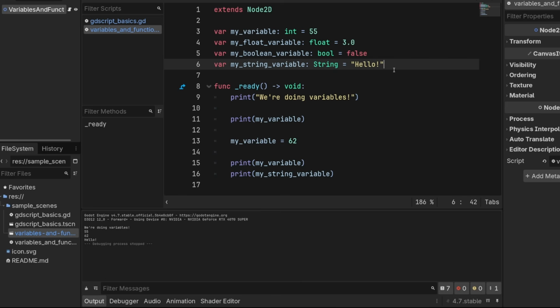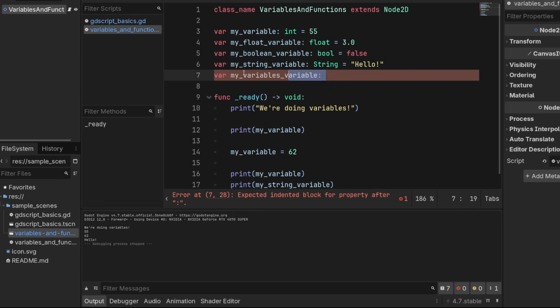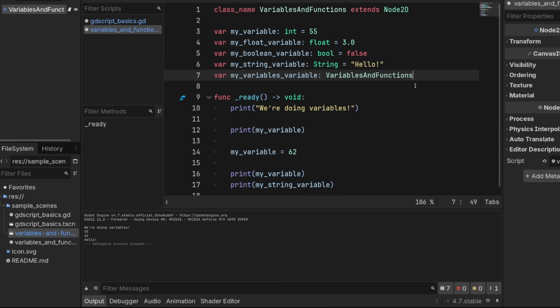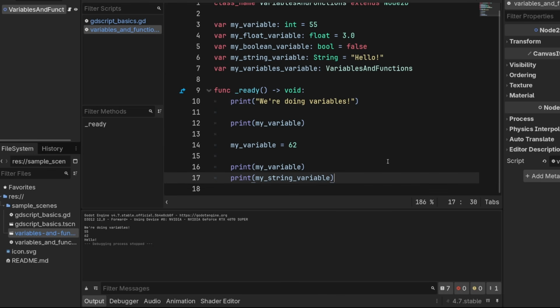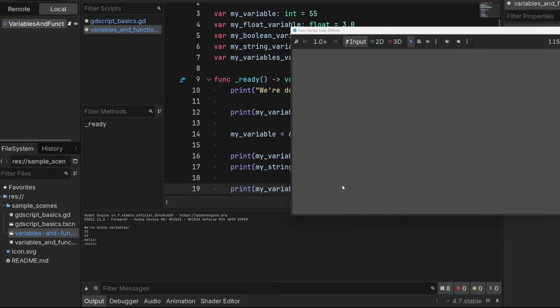The type system goes way beyond this. Every single piece of data that you manage in Godot is going to have a type. That includes stuff like the sprites that we render on screen. It's going to include even our custom class types here. We can create a brand new type of something just by adding class name, variables, and functions up here. And then it's totally legal to say something like this. And if we don't assign something to these more complicated types, you'll see that they come out as null by default. So let's try that. Print my variables variable and play. They'll just say null. And null is a special type that means there's nothing in this box, man.